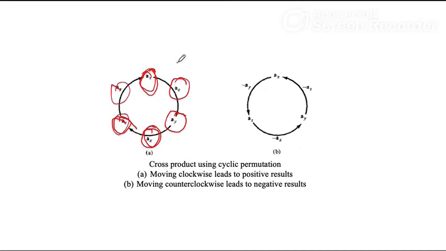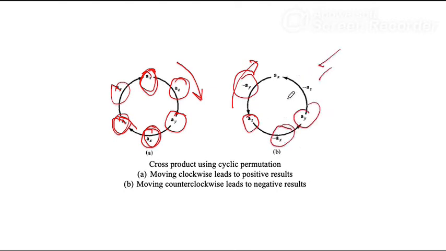Okay, if I am moving clockwise, I get positive results. If I am moving anti-clockwise, I am getting negative values. So it is like az multiplied by ay will give me minus ax. Okay, so this is how you can remember that also.